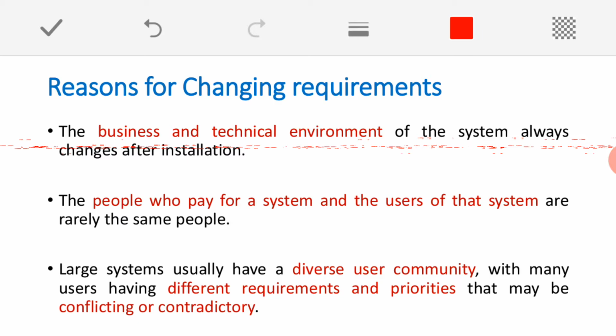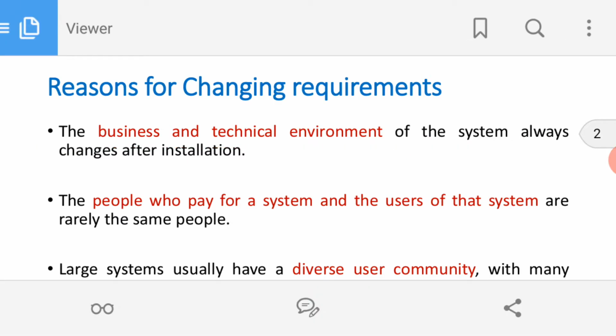Once our software is installed, what happens? For a few days we might be using the software and working fine, but in later stages our business process may change, and our overall technical environment may change. We might change the platform under which the software is executed, or we may change our overall business process itself. Automatically, the functionalities and services provided by the software may not be compatible with the changed business process. At that time we need to change the requirements.